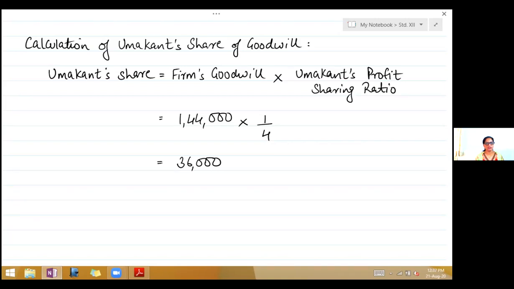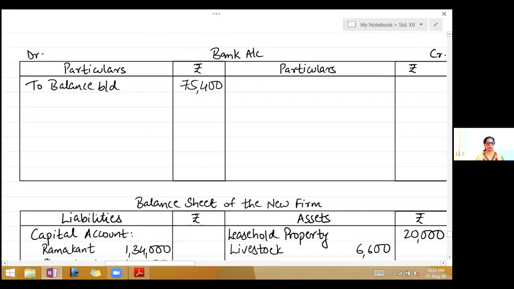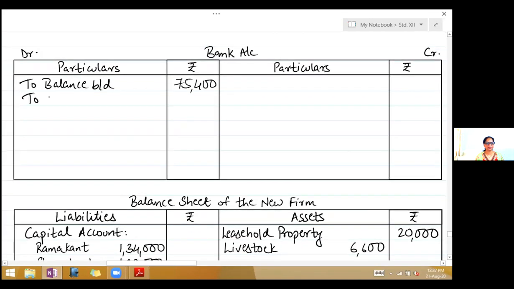So the first entry here now will be bank account debit to goodwill account. So take bank account, write to goodwill account 36,000. Now since it's coming in cash or check, the second entry will be to distribute the goodwill to the partners.